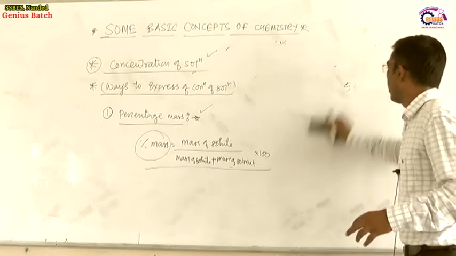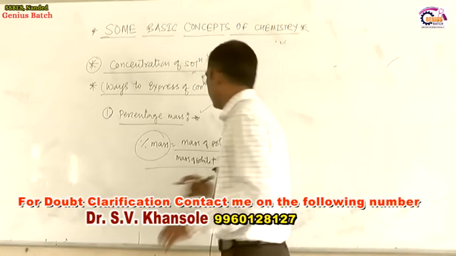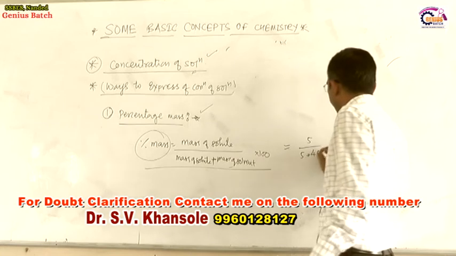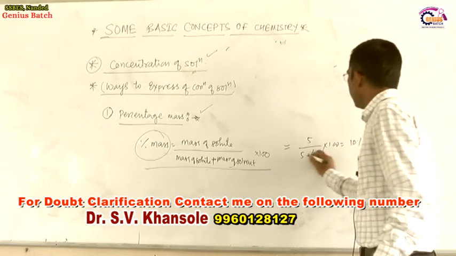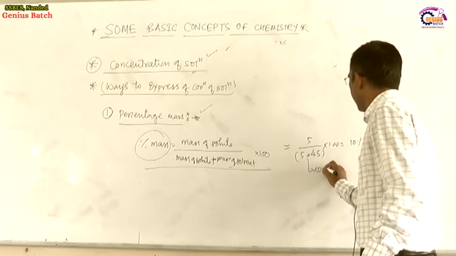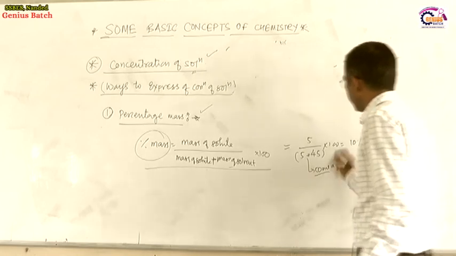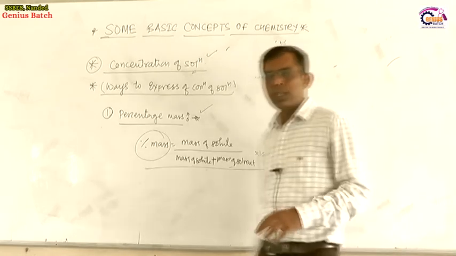It is approximately 10%. Solute divided by solution. 5 mass, water 45, into 100. It gives 10%. Because the solution mass is given, and that is equal to 50 ml or grams. So by using this equation we can calculate percentage mass.